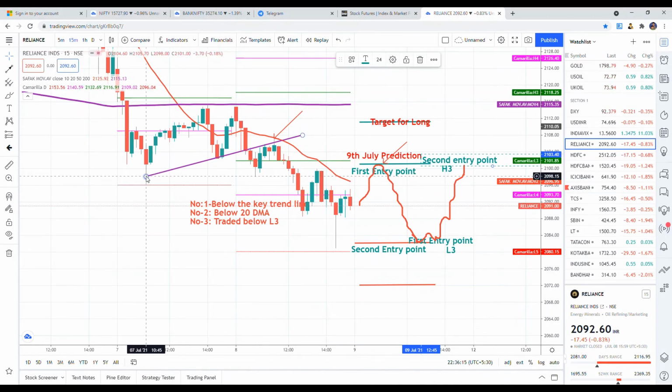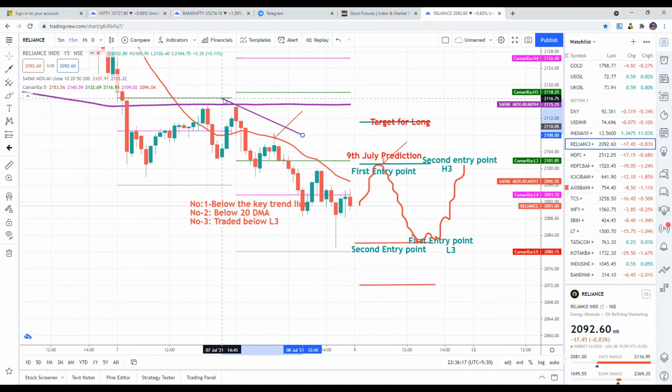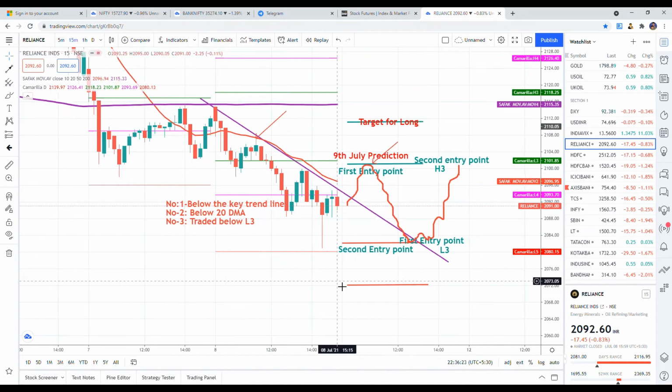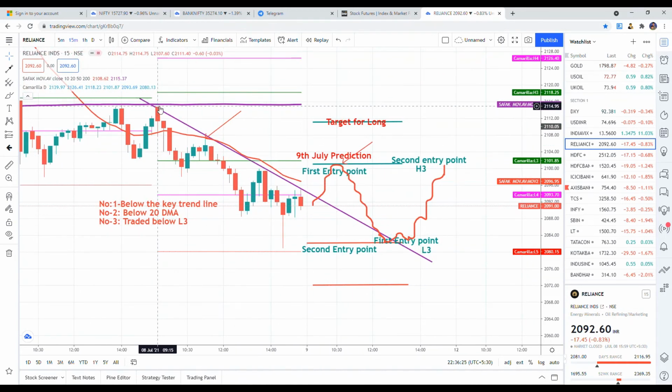Now we can go back one more trend for the same Reliance. See, Reliance is in a strong downtrend, but it always responds back to the trend line. So this is your first point, this is your second point, and the third consecutive downtrend and rejection formation. At any time the price is trading above this line, you can go long.